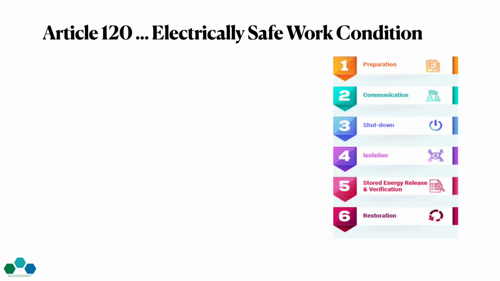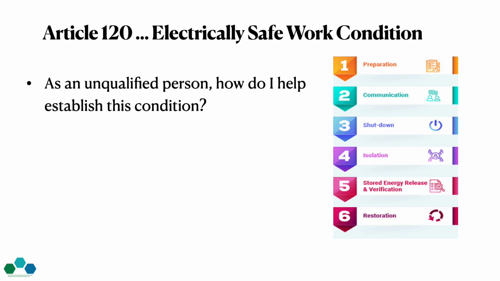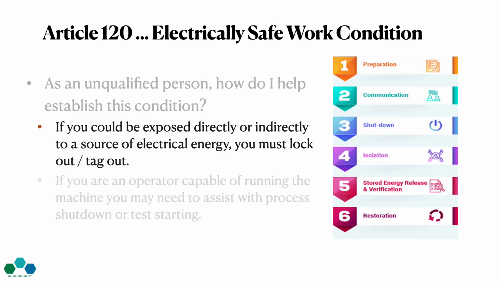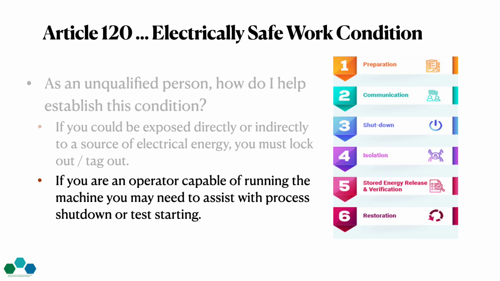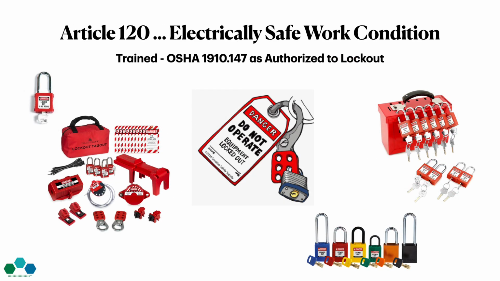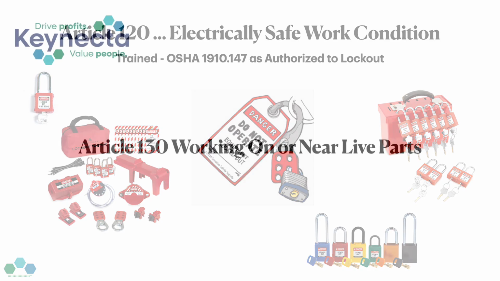This procedure is the same procedure employees are required to use under OSHA's rule for lockout-tagout. You may be required to assist as an unqualified person in establishing a safe work condition by applying the electrical safe work lockout procedures under OSHA 1910.147.